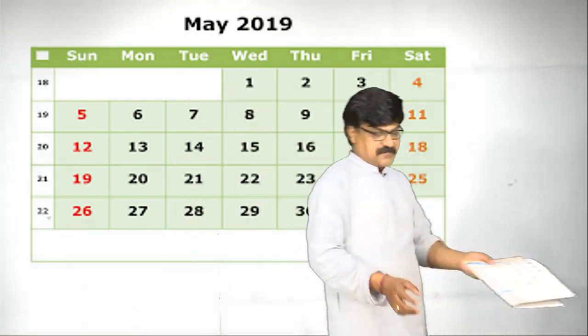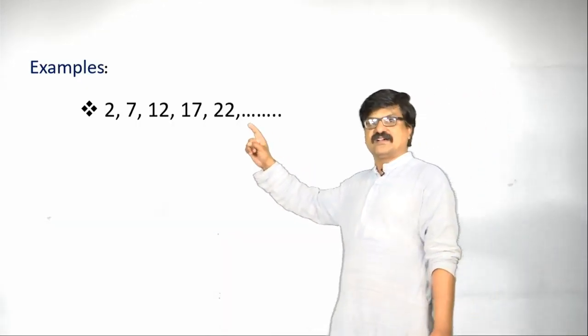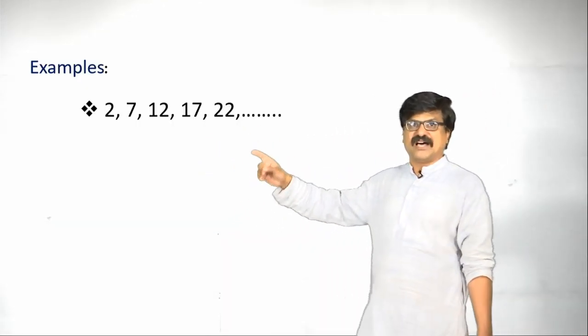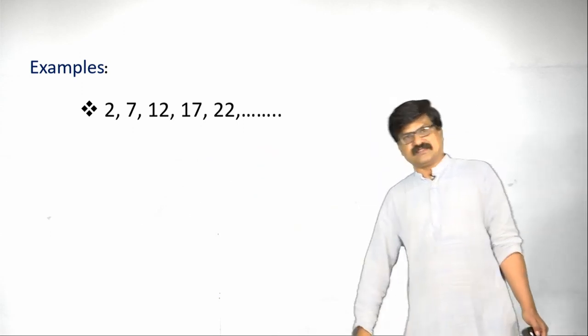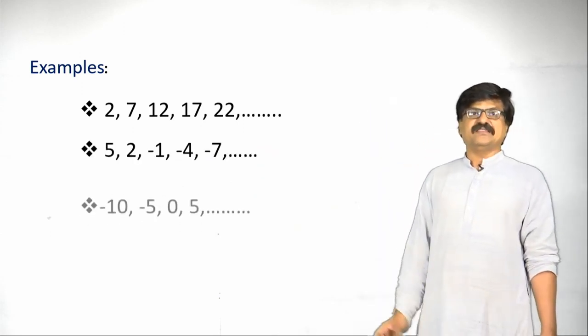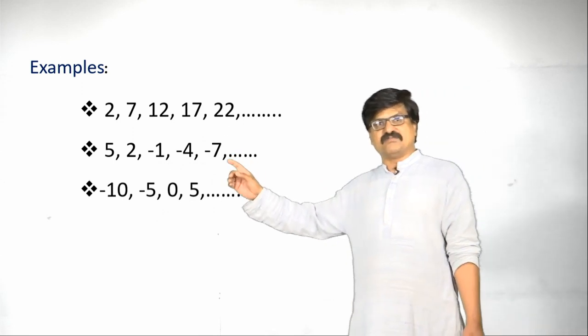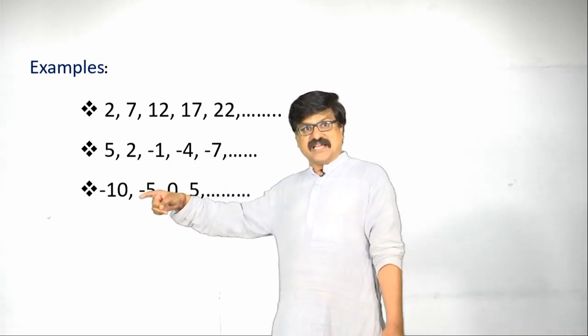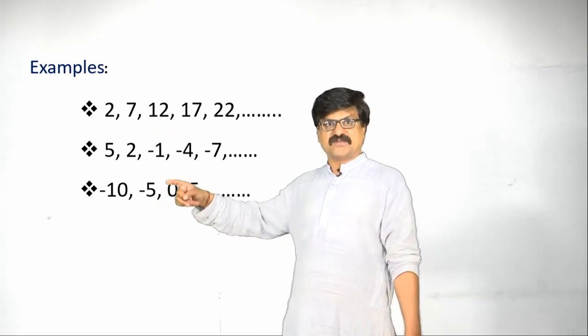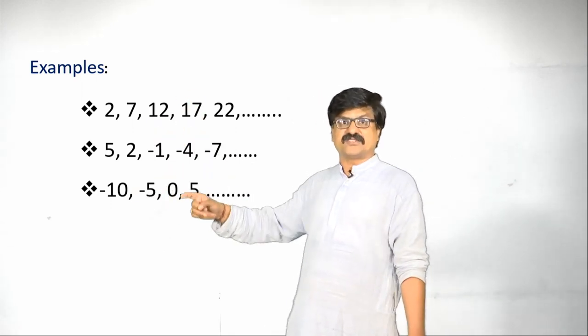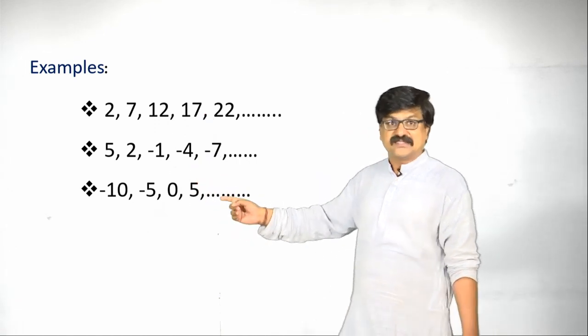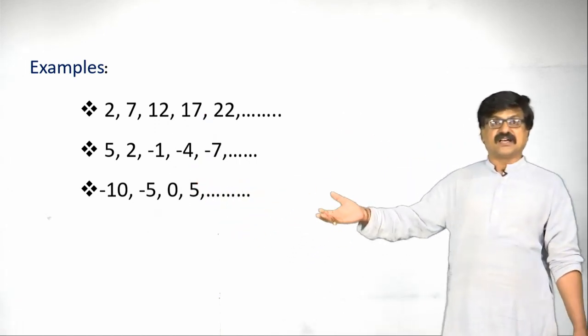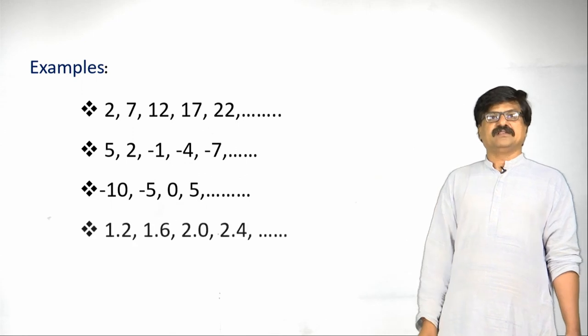Let us take the first example: 2, 7, 12, 17, 22, like this. The next one is 5, 2, minus 1, minus 4, minus 7. Similarly, if you take minus 10 plus 5, minus 5, minus 5 plus 5, 0, 0 plus 5, 5, like this, we can consider one more example for AP.